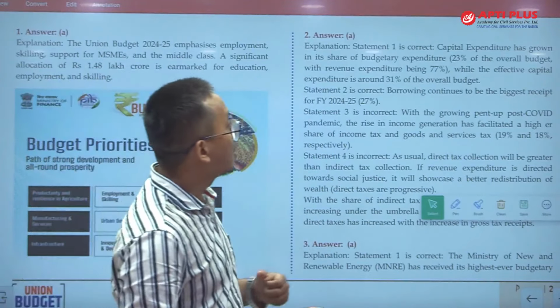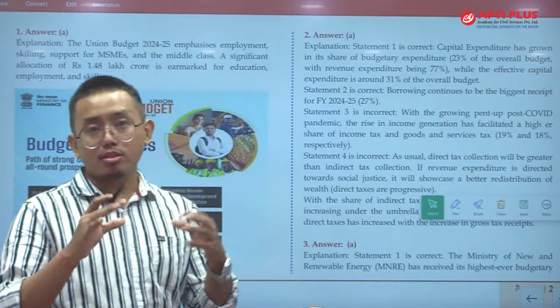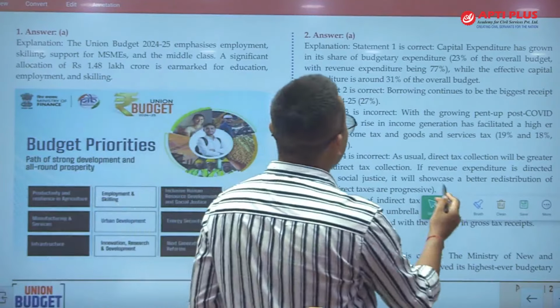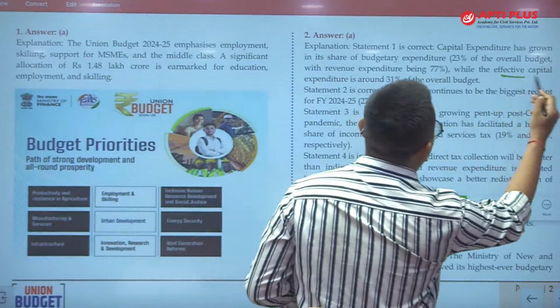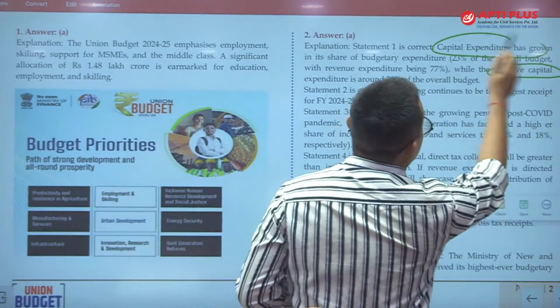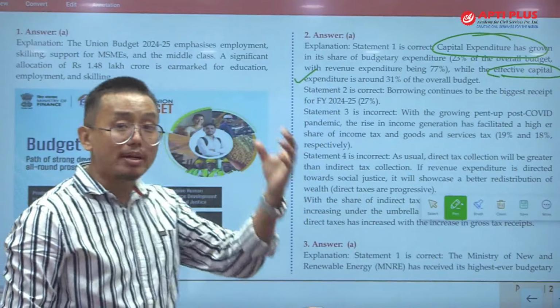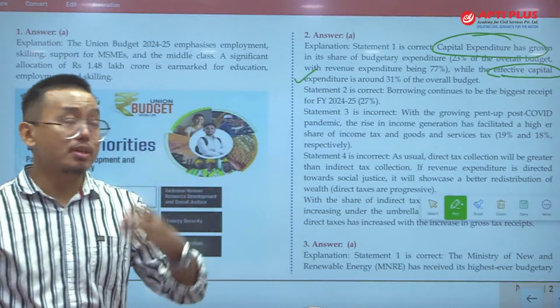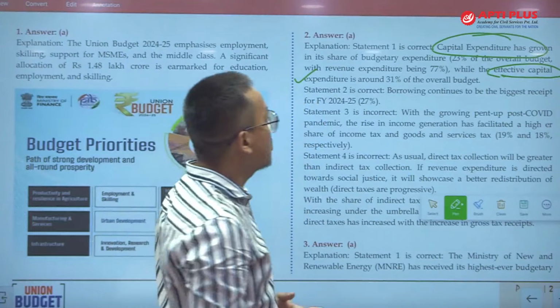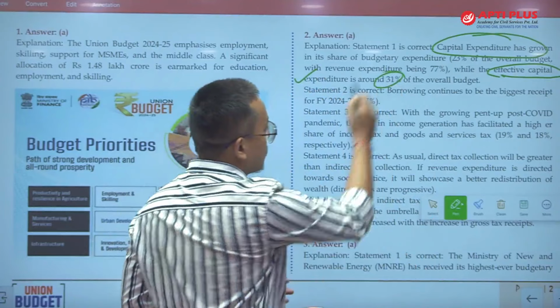So as a share of the budgetary expenditure, overall capital expenditure is 23%. But do not get confused between capital expenditure and effective capital expenditure. Capital expenditure as a percentage of the budget is low, which is 23%, but the effective capital expenditure is high, which is 31%.